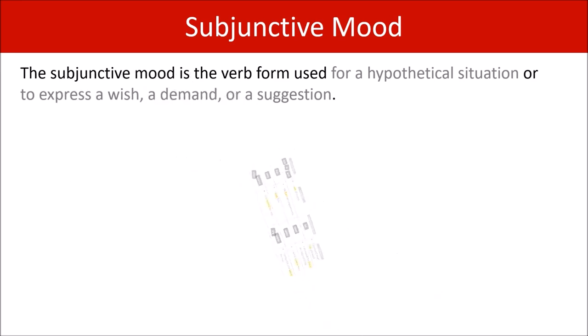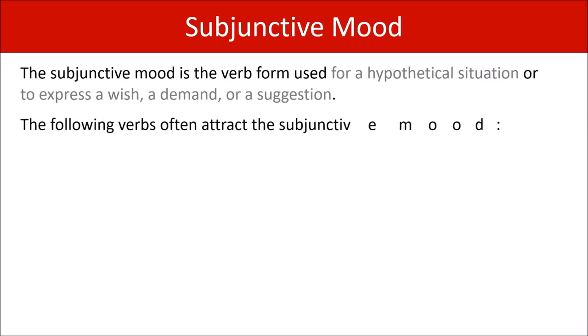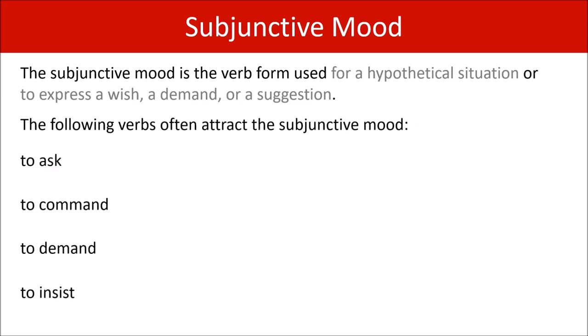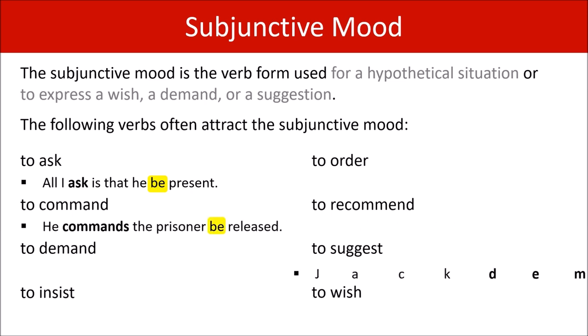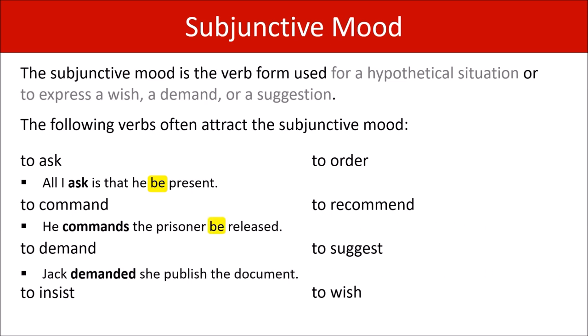So now we know a little bit about how the subjunctive mood works. It makes sense that the following verbs often attract the subjunctive mood: to ask, to command, to demand, to insist, to order, to recommend, to suggest, and to wish. Let's put up some examples. All I ask is that he be present. He commands the prisoner be released. Jack demanded she publish the document.